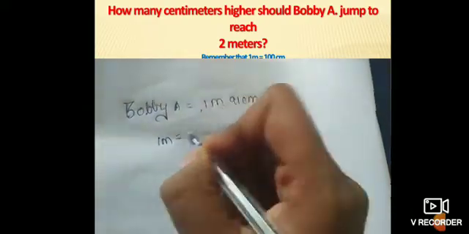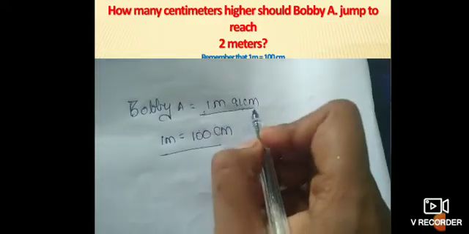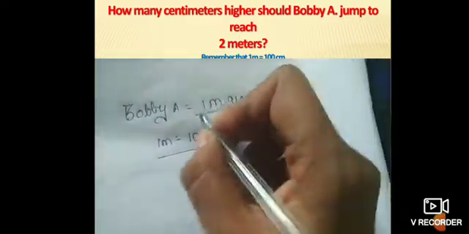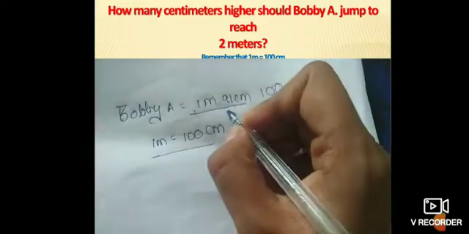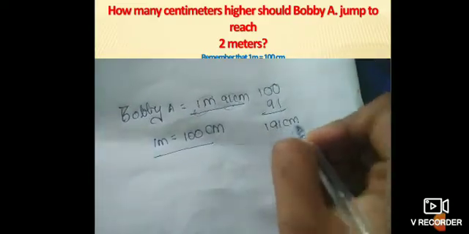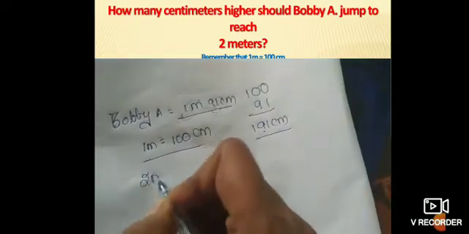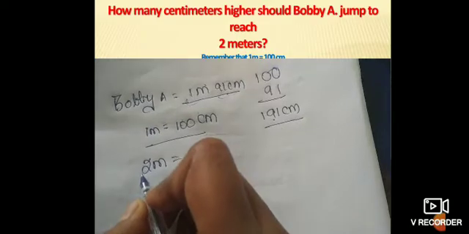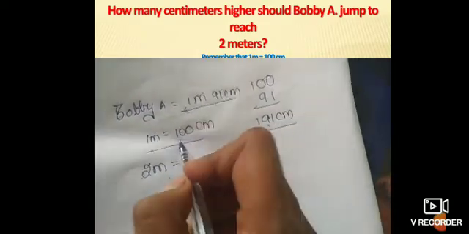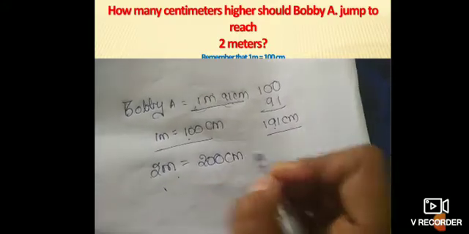1 meter equals how many centimeters? 100 centimeters. First we convert this to centimeter. So 1 meter equals 100. So we have to add this 91, that is 191 centimeter. This is Bobby's jump. But he needs to reach 2 meters. Again we have to convert this 2 meters to centimeters. So 1 meter equals 100 centimeter. Now 2 meter is 200 centimeter.